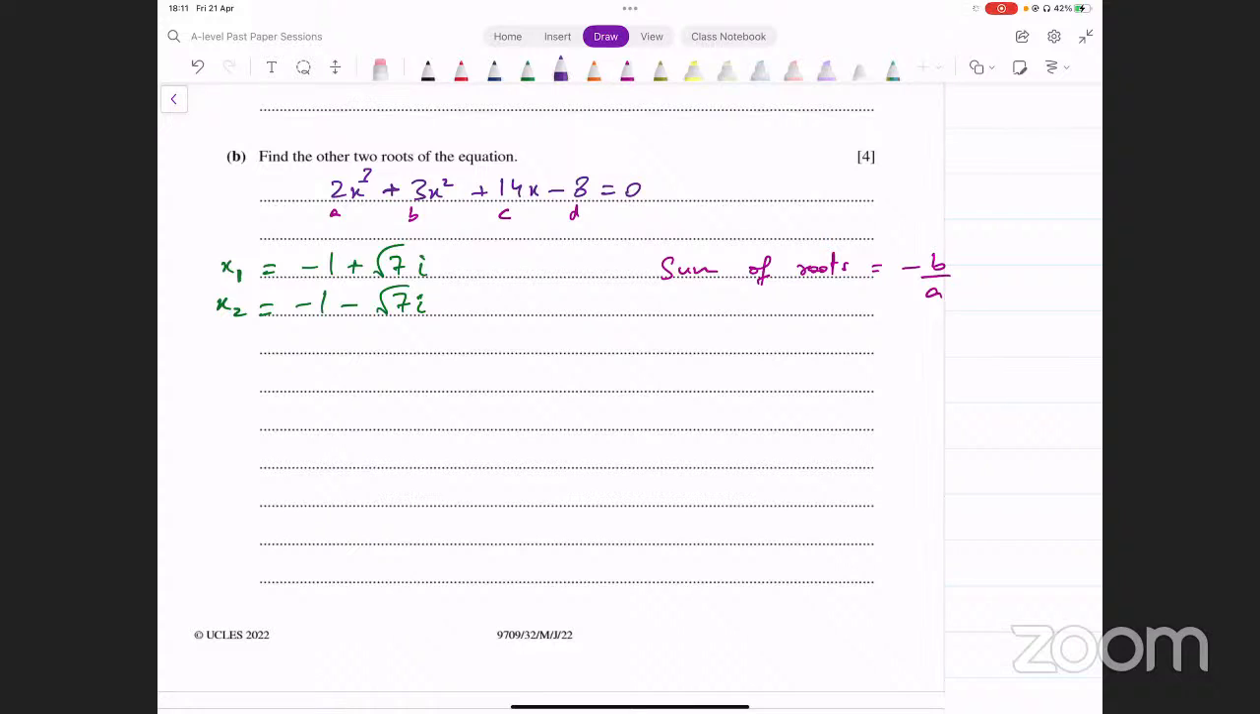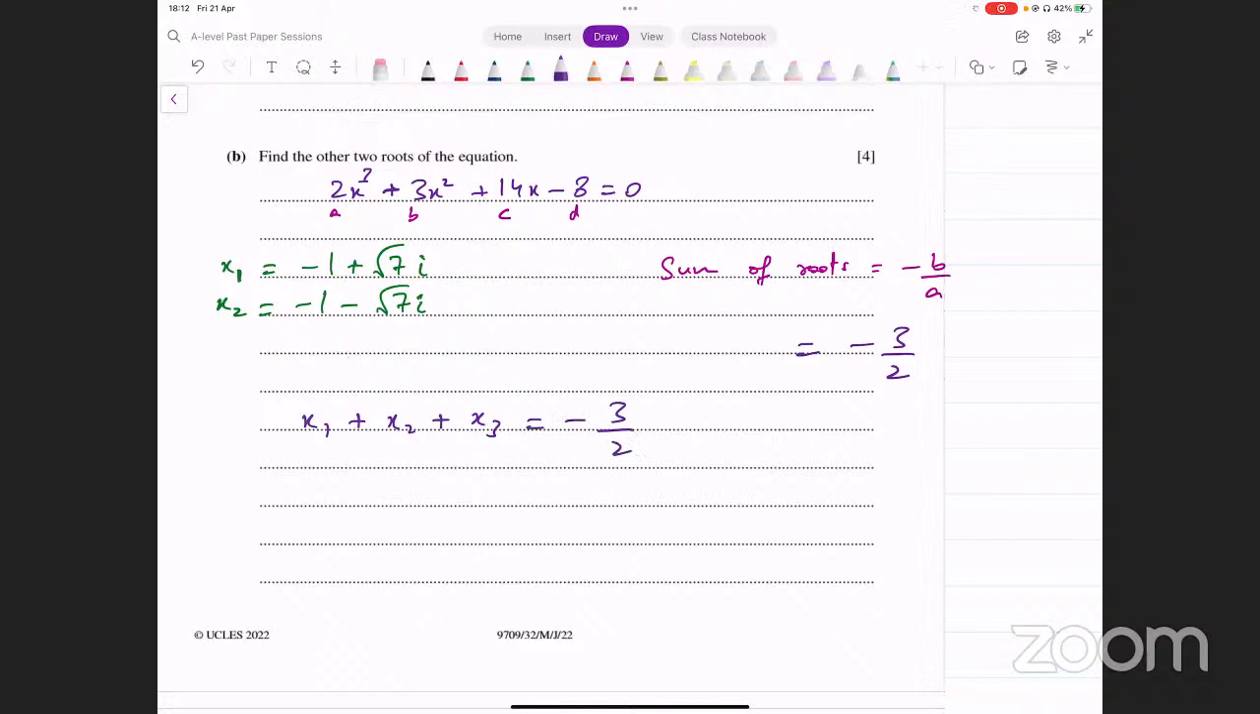What are the values of a and b? 3 and 2. So what should the sum of roots be? Minus 3 over 2. That means if we have 3 roots of this equation, it's a cubic polynomial, x1 plus x2 plus x3, this should equal minus 3 over 2.